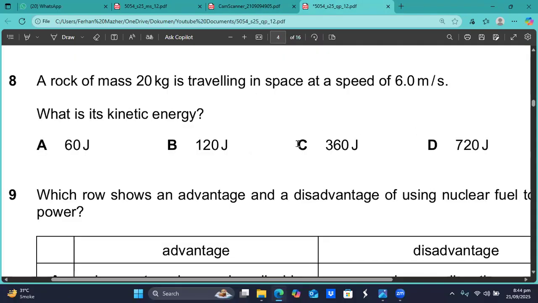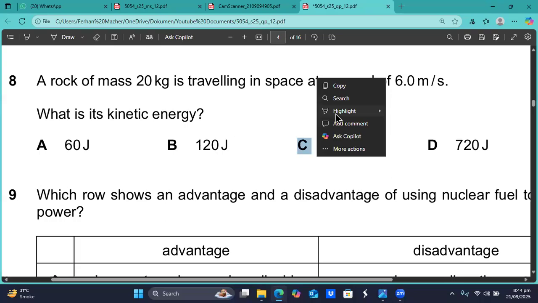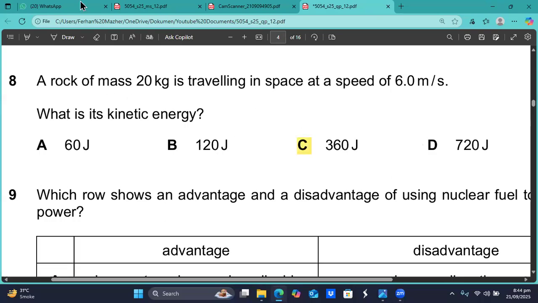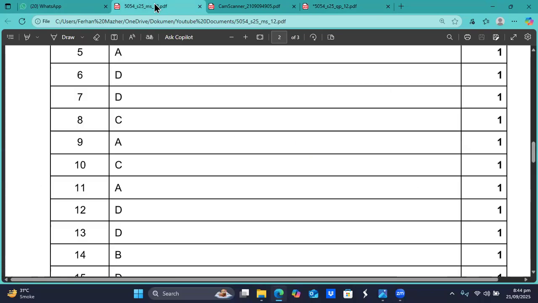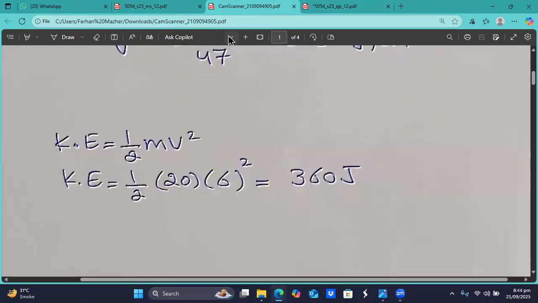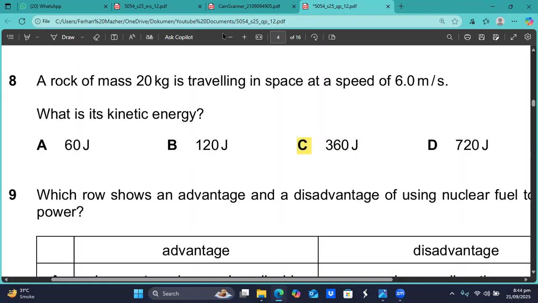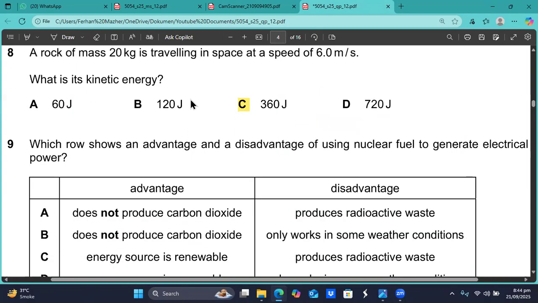360 joules. I think the C is the right answer, sir. Question number 8, C is the right option, sir. I hope you understand this. Okay. So we are done with question number 8. Now we are going to the next question. That is question number 9.